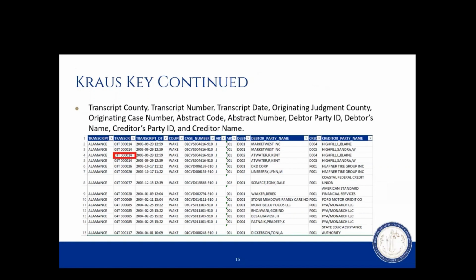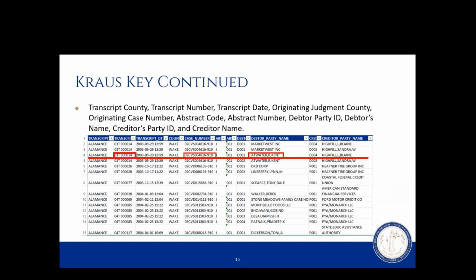And then now we want to find the originating case number because we want to be able to look for the originating case number in Portal. So on that line, we would see the originating case number and all the party information, pinpointing the crucial information to performing our judgment search.